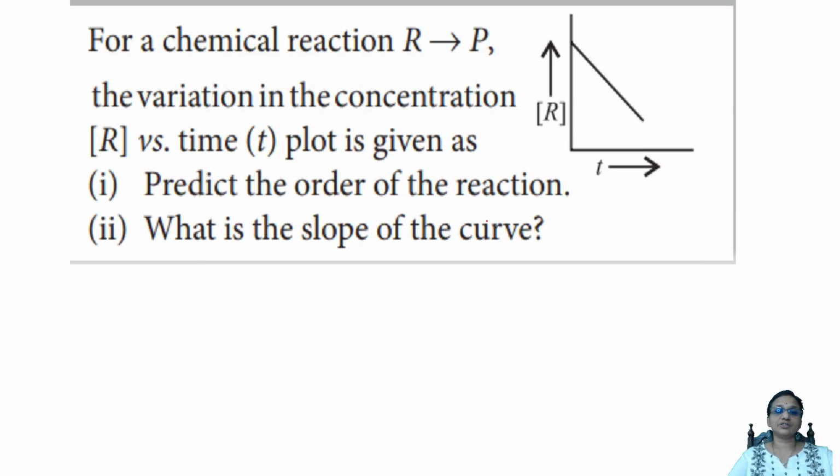Let us see one more question. There's one more important question. Check. For a chemical reaction, R is leading to products. The concentration versus time plot is given. Now predict the order of the reaction. What is the slope of the curve? Now check students what is happening.